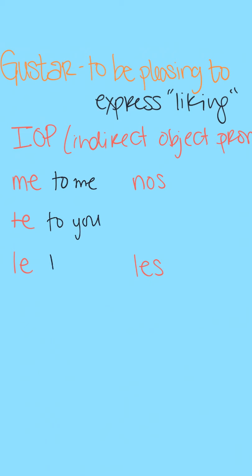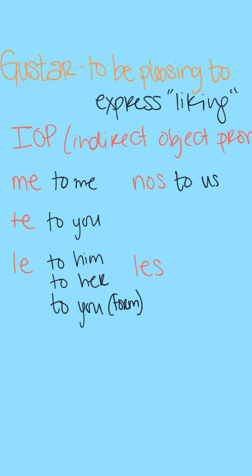Now le belongs to "to him," "to her," and also "to you" in the formal sense. I'll abbreviate that there. Nos translates to "to us," and les translates to "to them." Again, it can be masculine or feminine, and it also translates to "to you all."